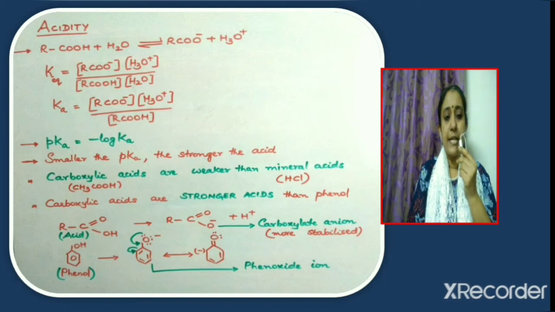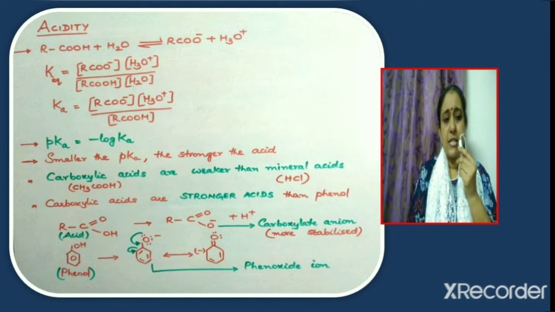But carboxylic acids are stronger acids than phenol. So if you have phenol and carboxylic acid, which will be more acidic? Carboxylic acid will be more acidic. We know that phenol is also acidic, but it is found that it is carboxylic acid which is stronger than phenol. What is the reason?